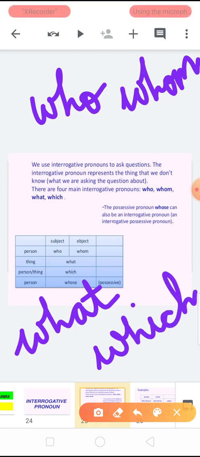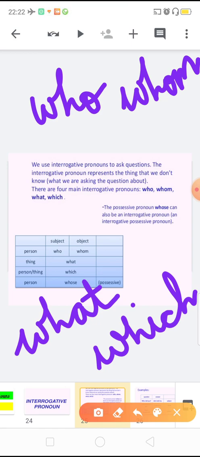Okay, so there are 4 main types of interrogative pronoun: who, whom, what, which. And here also we use the interrogative pronoun as the subject and object. So basically what we are doing, we are using these interrogative pronouns to ask a question.